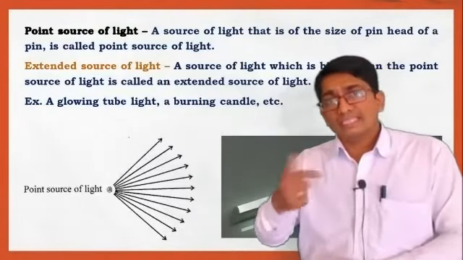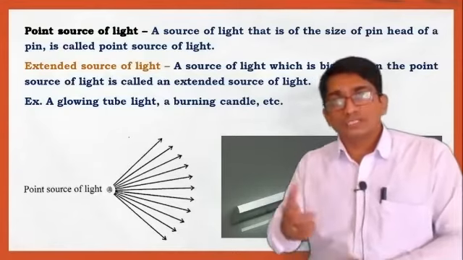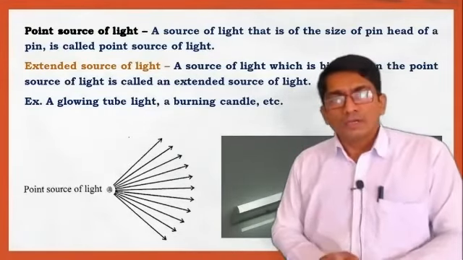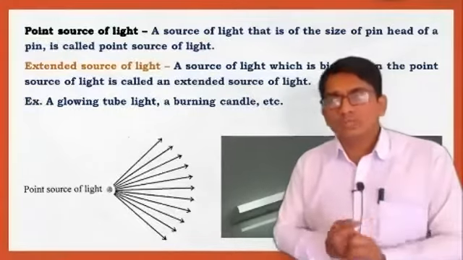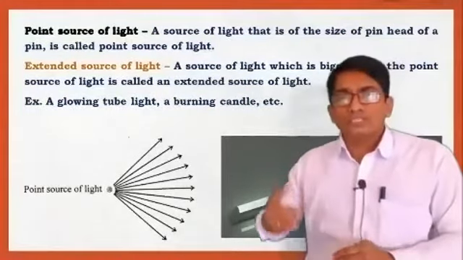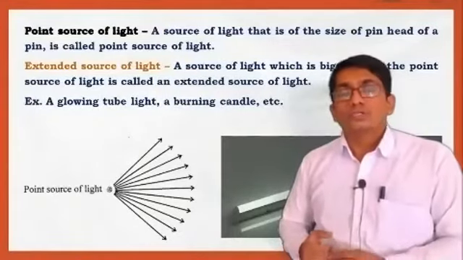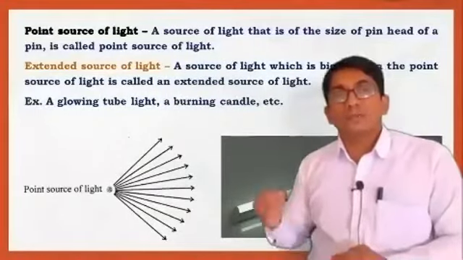Again, examples are there. We consider the star. Star is actually a point source of light. Why is the star a point source of light? Actually, the star is far away from Earth. So actually, its size appears as a point.